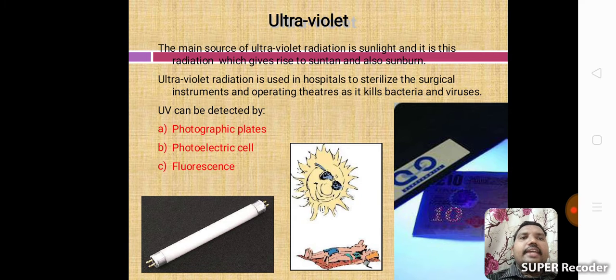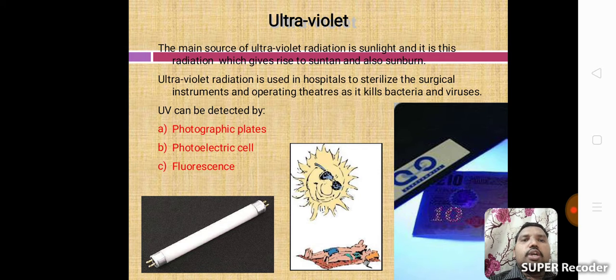The main source of ultraviolet radiation is sunlight, and it is this radiation which gives rise to suntan and also sunburn. Ultraviolet radiation is used in hospitals to sterilize surgical instruments and operating theaters, as it kills bacteria and viruses. UV can be detected by photographic plates, photoelectric cells, and fluorescence.